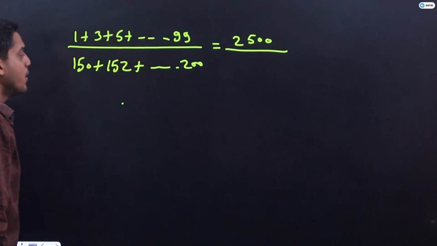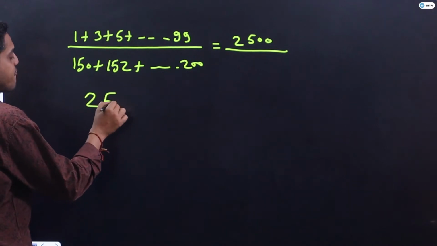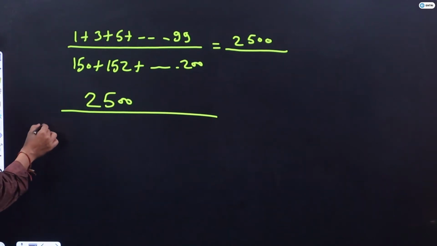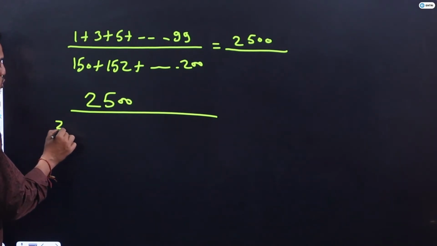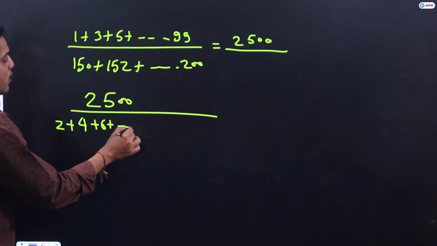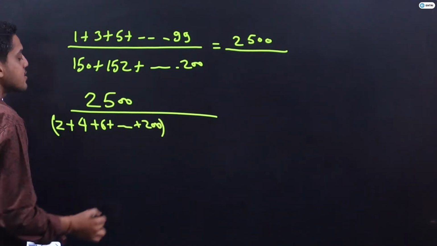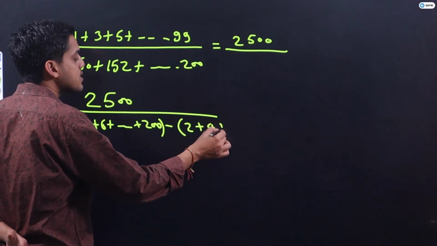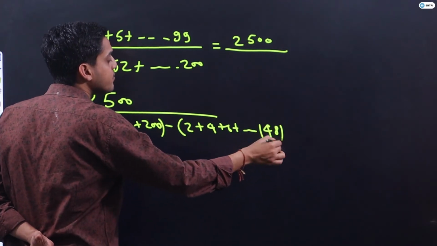I am writing here 2500 whole upon, not 1, I am writing only even numbers: 2 plus 4 plus 6 and so on up to 200, and I am subtracting 2 plus 4 plus 6 up to 148.